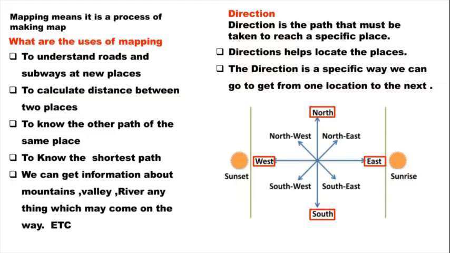Like this, northeast, southeast, southwest and northwest lie between two main directions or cardinal points. So in total 8 directions are there. The main important example for directions is that the sun rises in the east and sets in the west, isn't it? Yes, so this is all about mapping and directions.